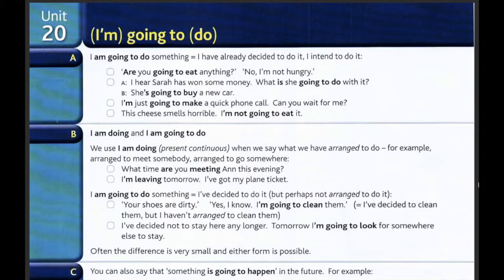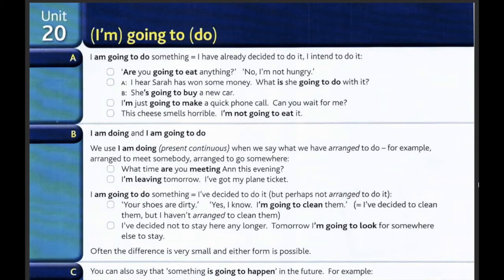I am going to do something means I've decided to do it, but perhaps not arranged to do it. For example, your shoes are dirty. Yes, I know. I'm going to clean them. I have decided to clean them, but I haven't arranged to clean them.